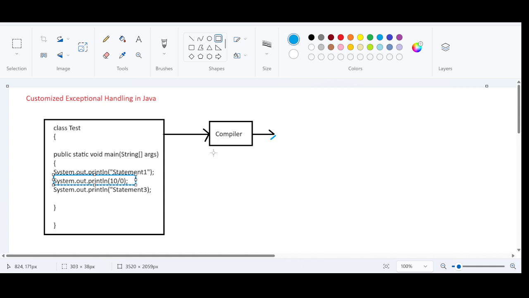The compiler will not consider this case, because this is an unchecked exception. That's why the compilation will be smooth, even though we know that this code will create a runtime exception. The compiler will just perform the compilation, because this exception is an unchecked exception.